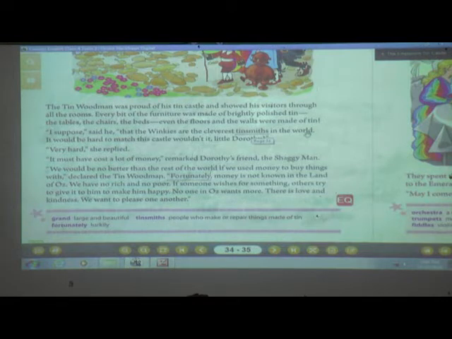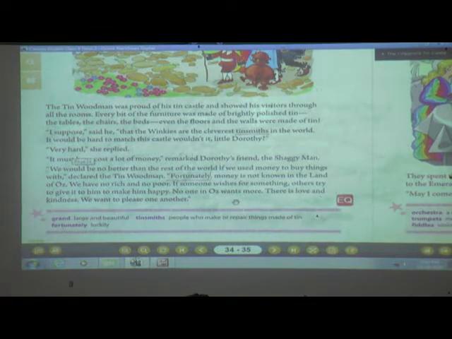"It would be hard to match this castle, wouldn't it, little Dorothy?" Means they are talking among themselves. "Very hard," she replied. And then she is telling that we can't compare any of the tinsmiths with this country.